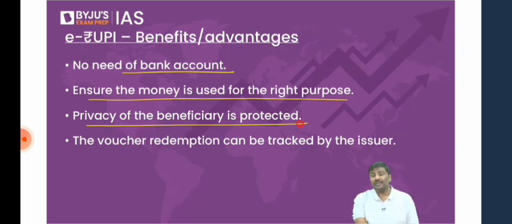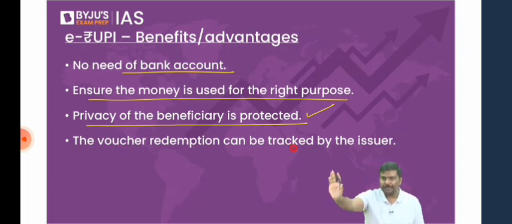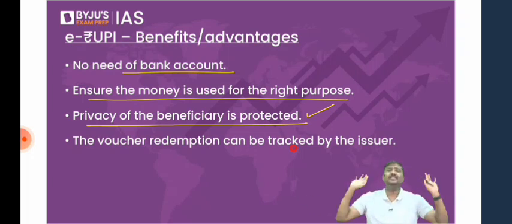Privacy of the beneficiary is protected. As of now, the guideline says that if the beneficiary has a QR code, they can simply go to, let's say, a shopkeeper, show the QR code, and get the medicine. Go to a hospital, show the QR code, and get the treatment. They don't have to disclose any details or provide any personal details to the service provider.